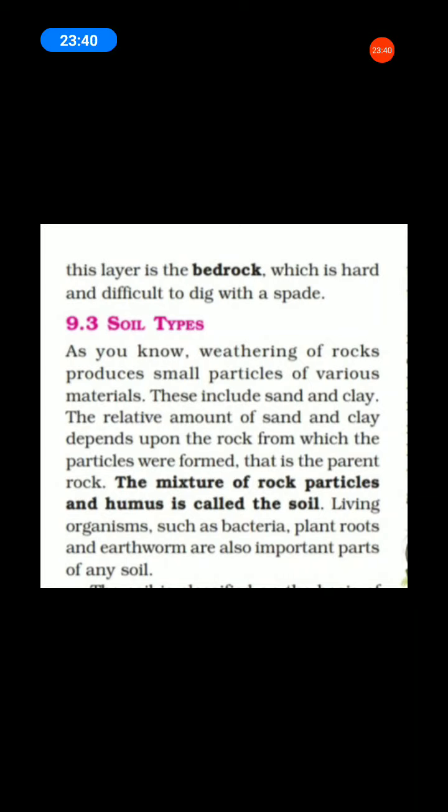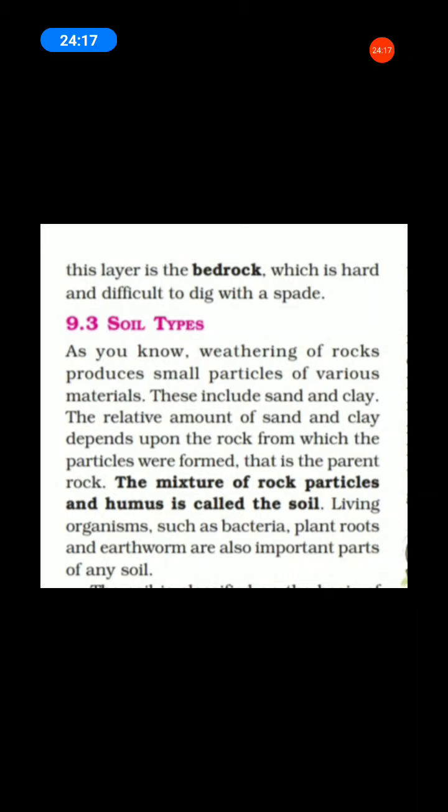The mixture of rock particles and humus is called the soil. The living organisms such as bacteria, underline the word, in soil. What are the living organisms in soil? The living organisms such as bacteria, plant roots and earthworm are also important parts of any soil.